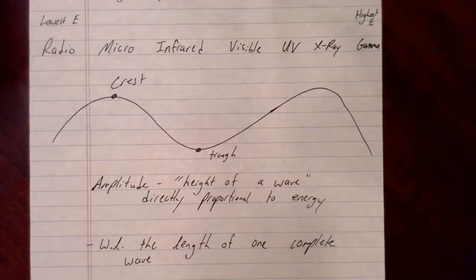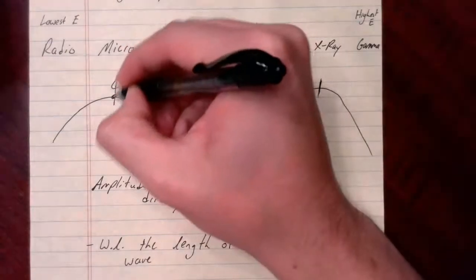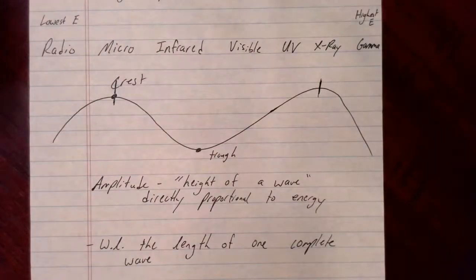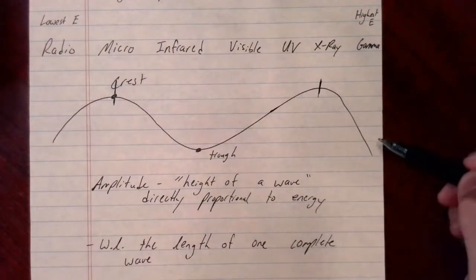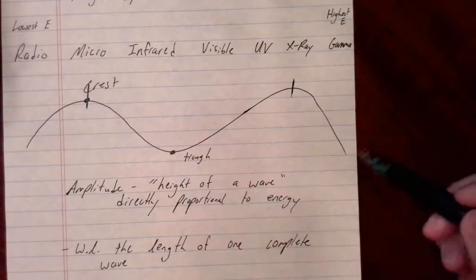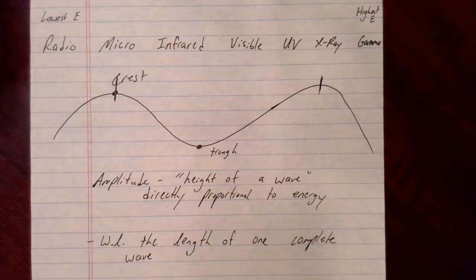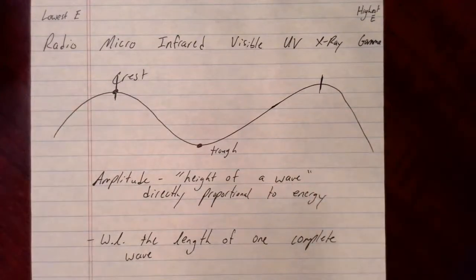If you think about the wavelength, we could measure from this point to this point. That could be the consecutive and corresponding points on the wave. So you can measure crest to crest, or if I had drawn the rest of the wave, you can measure trough to trough, or you could pick some point in between, and as long as you choose the exact same point on the next wave, you'll get the same length. But for the sake of this discussion, let's just consider the distance between the crests of consecutive waves. That makes it easier to look at. An important thing about wavelength is that it is inversely proportional to energy.